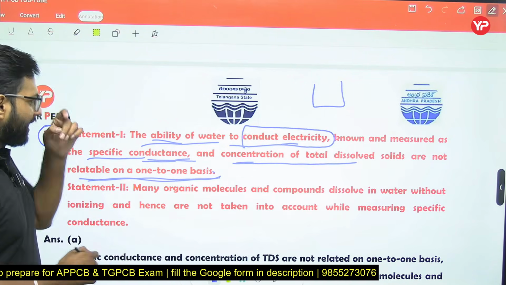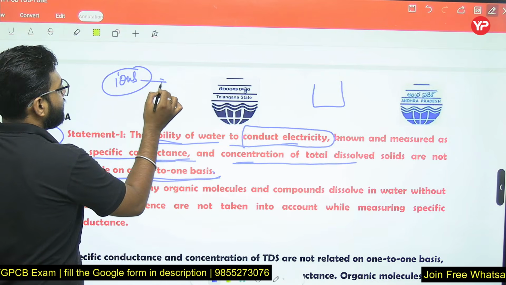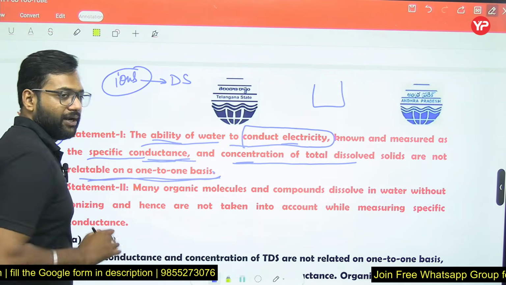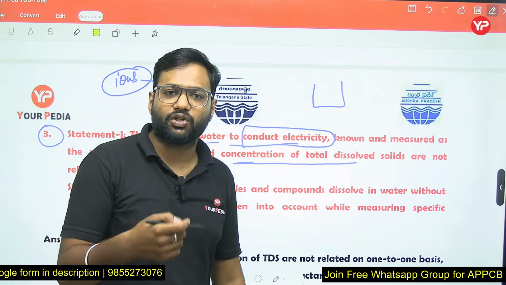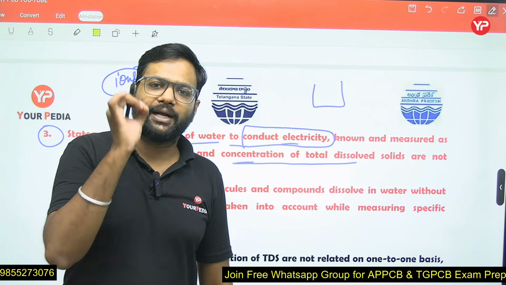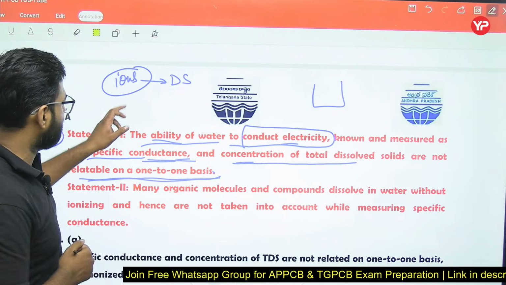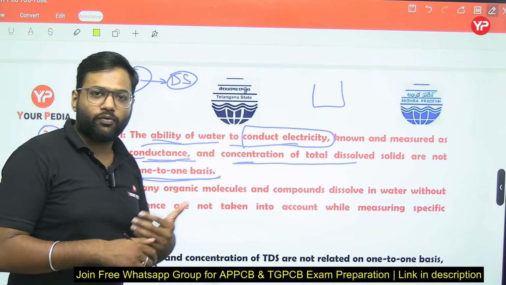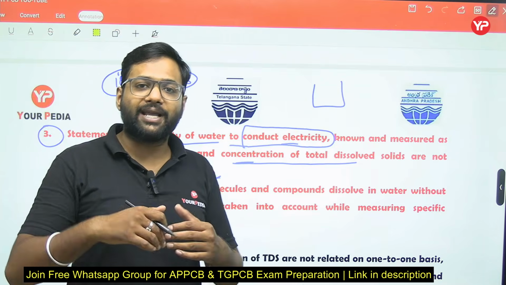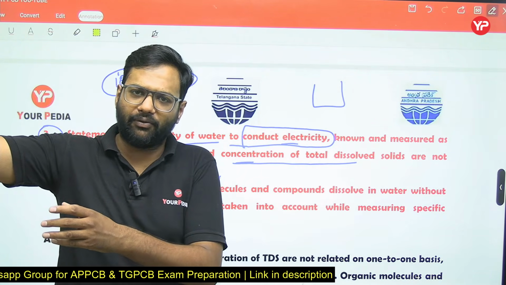It means we know that all the ions present in our water sample are dissolved solids, and we know electrical conductivity is a function of ionic strength. The more the ionic strength of the water, the more the electrical conductivity will be found. So if ions are more, that means dissolved solids are more, and electrical conductivity will be more.